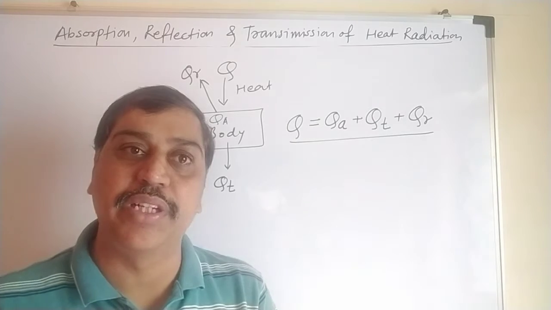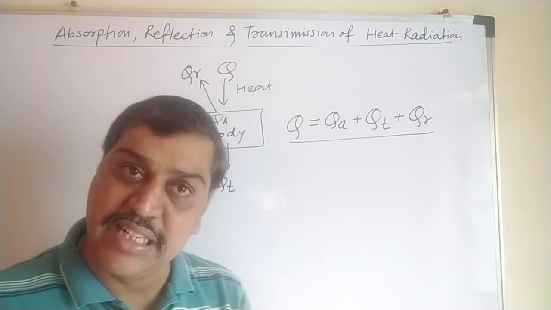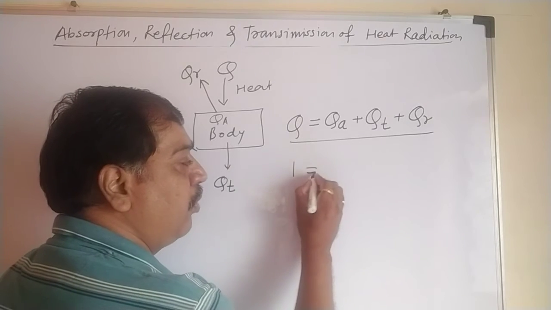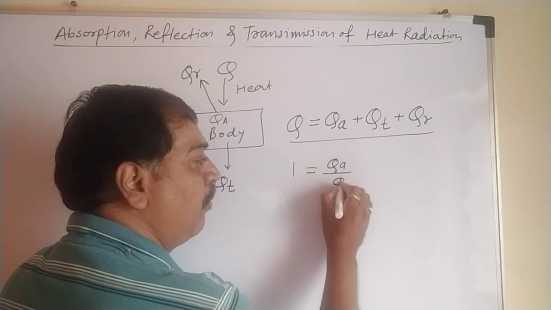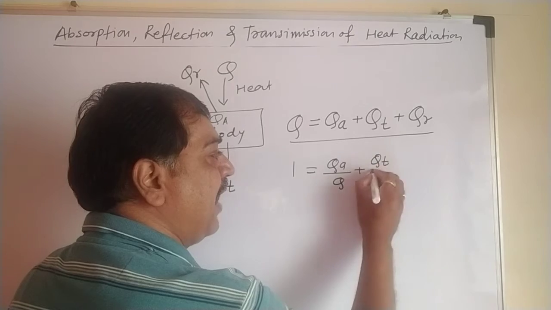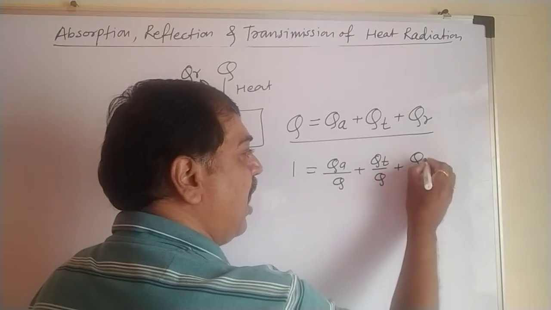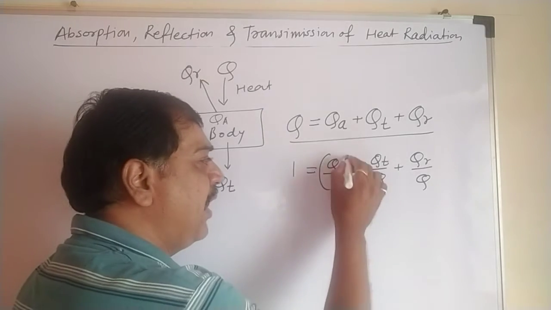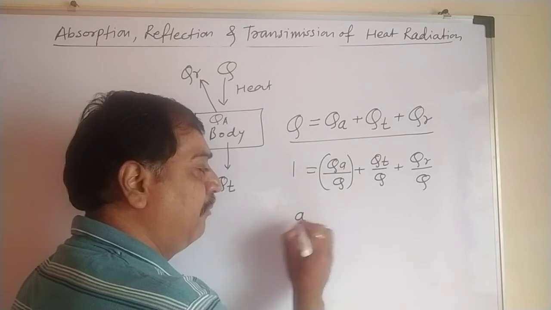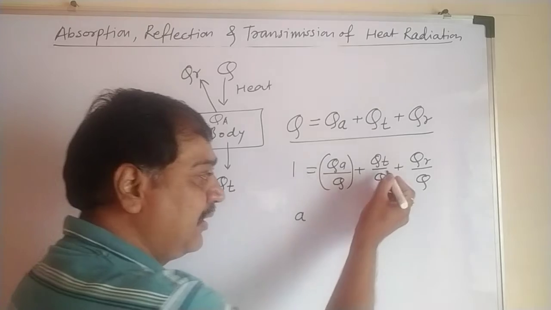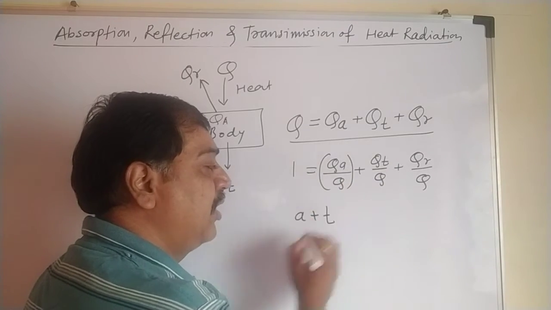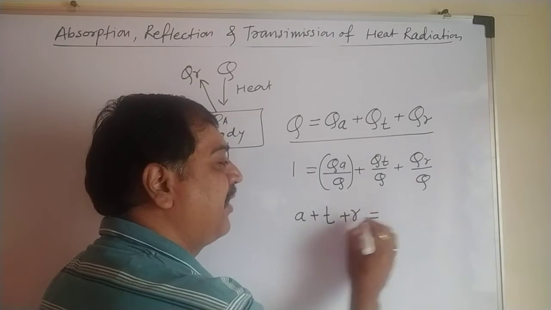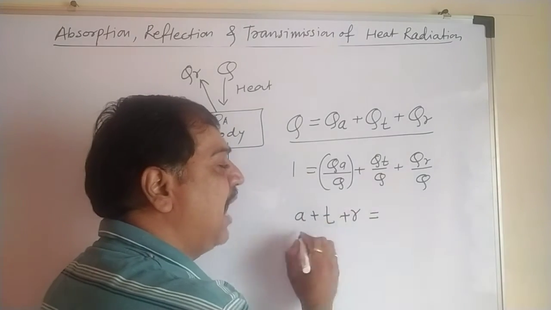Divide both sides of the equation by Q. We get 1 = QA/Q + QT/Q + QR/Q. Now QA/Q is called the coefficient of absorption, A. QT/Q is the coefficient of transmission, represented by small t. QR/Q is the coefficient of reflection, represented by small r, and all added together equal 1.